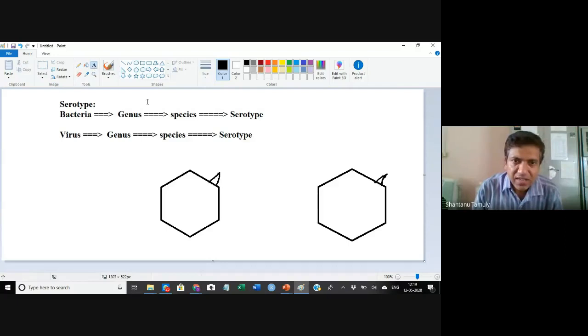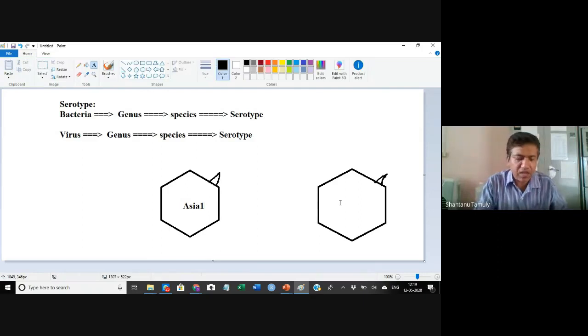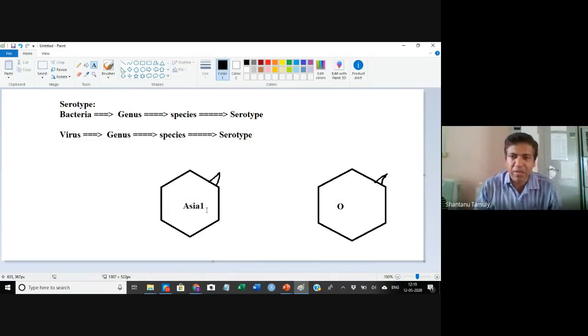Let us assume that this particular serotype of FMD virus is Asia1, and this particular serotype is the O serotype of FMD. Now these two viruses look similar because their epitopes are similar. When you have a sample that contains the FMD virus, you cannot differentiate whether it is O or Asia1 because their structures are similar.